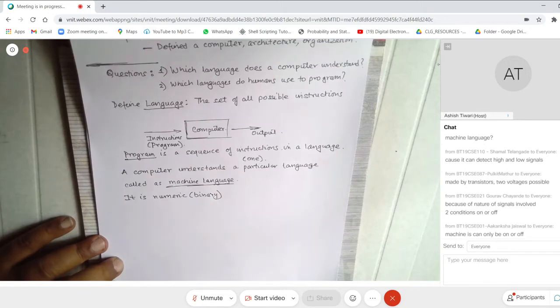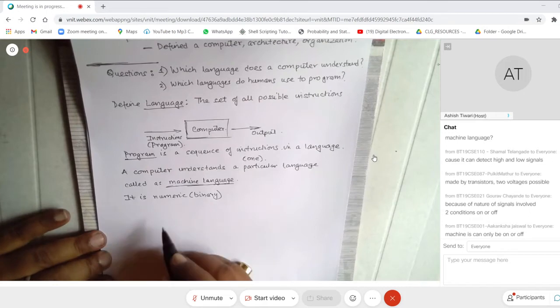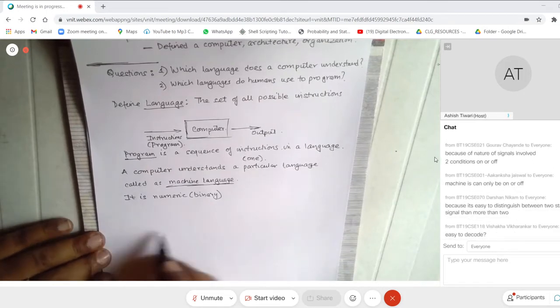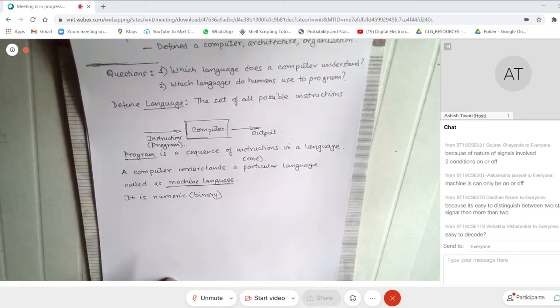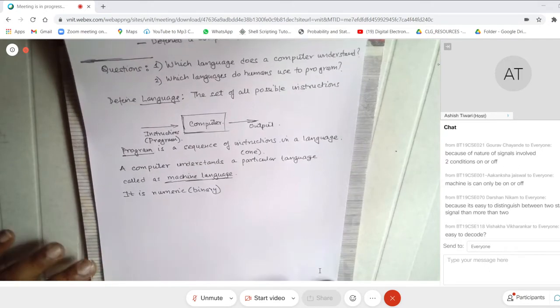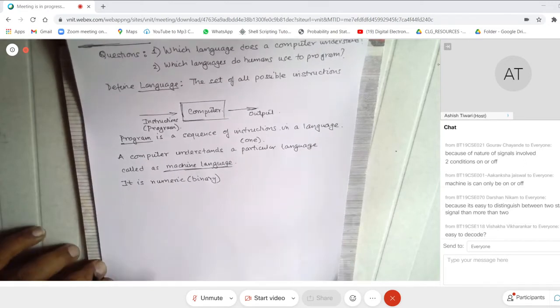Okay, we will come to that later on. I don't think I have got a very satisfactory answer, but okay. Maybe I'll leave some space for it so that I write it down. That is the first part. Easy to decode, because it is easy to distinguish between two states of a signal than more than two. All these answers are correct, but I was still looking for a better answer. Maybe we will try to get that answer. So that is one part.